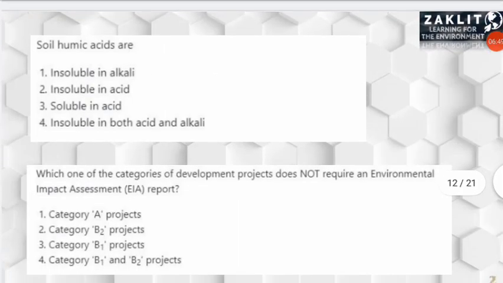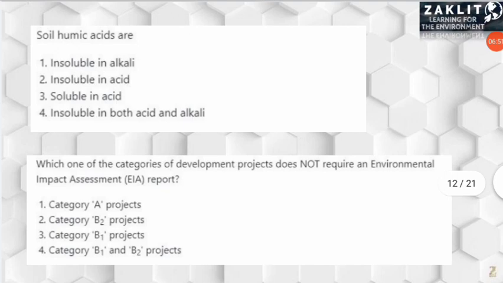The next question was related to soil humic acid. Yes, humic acid which is present in the soil, we had to find their solubility, and here the correct option will be option number 2, that is they are insoluble in acid. So they are soluble in alkali but insoluble in acid.